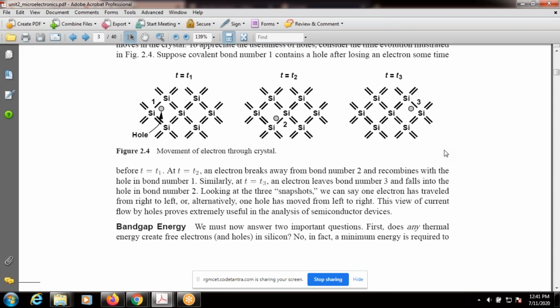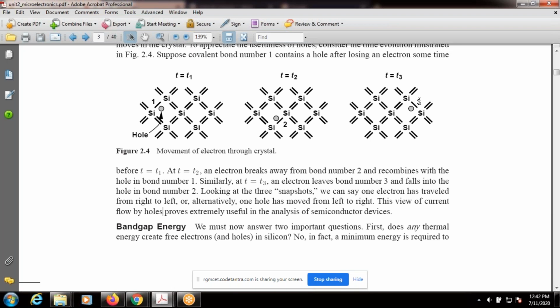So it is opposite, and the main observation here is the opposite movement. So in a silicon crystal, electrons move from right to left, and holes move from left to right. Okay, once again here, what is the hole movement? What is the electron movement?